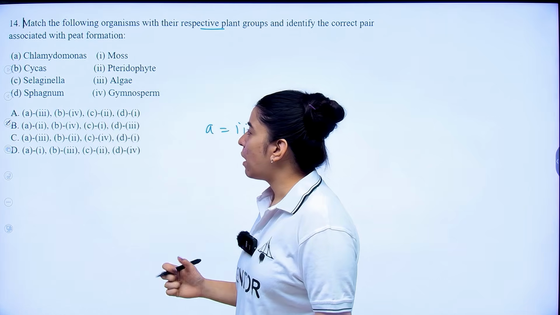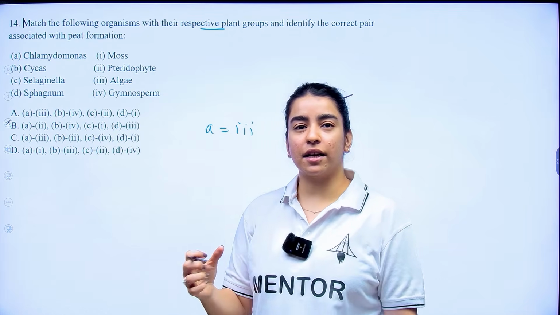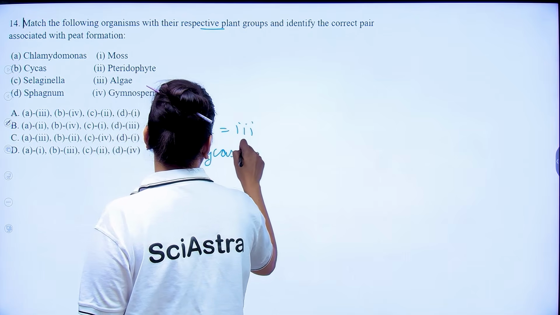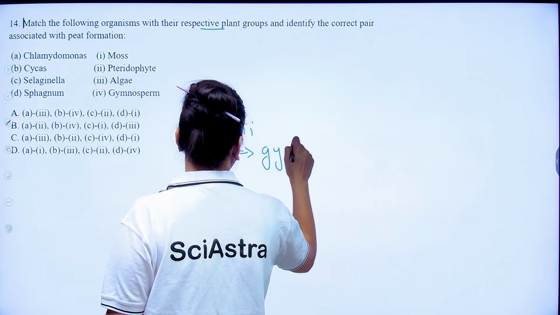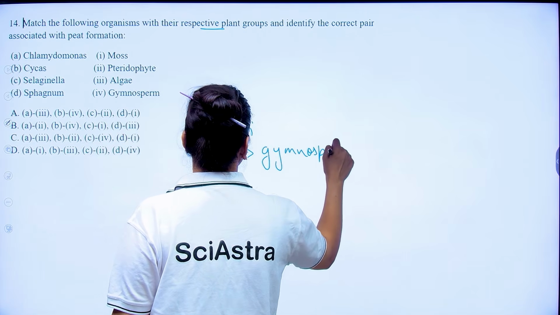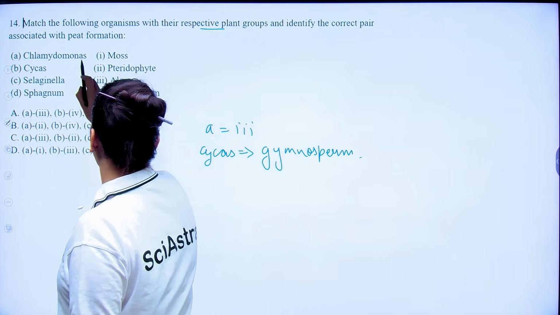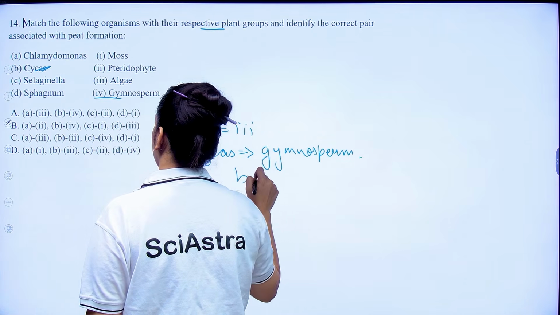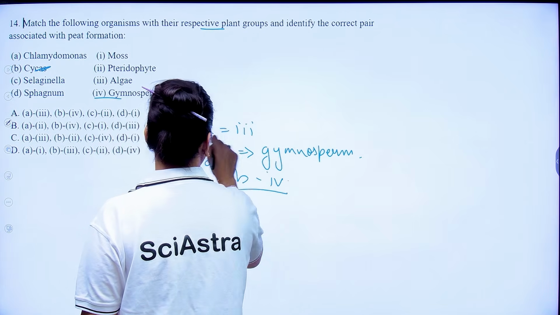Now, if you talk about your Cycas, Cycas is a gymnosperm, right? Cycas are your conifers, right? Your gymnosperms. Okay? So, your Cycas comes with 4. So, your B is 4, right?